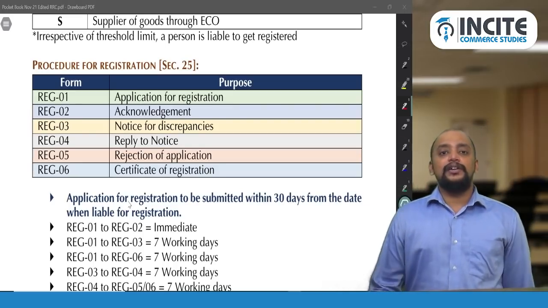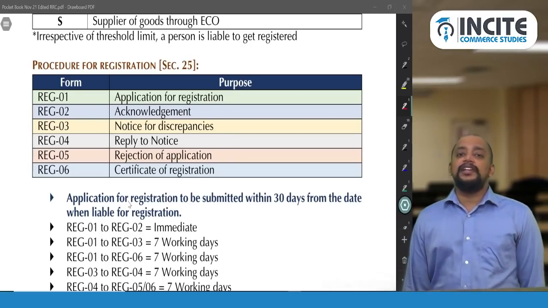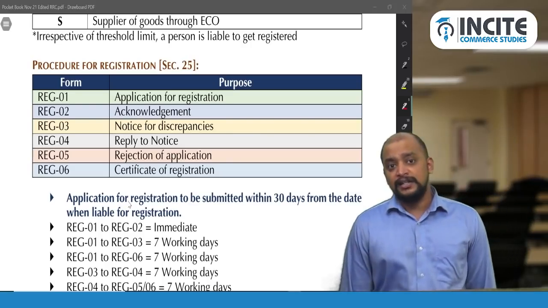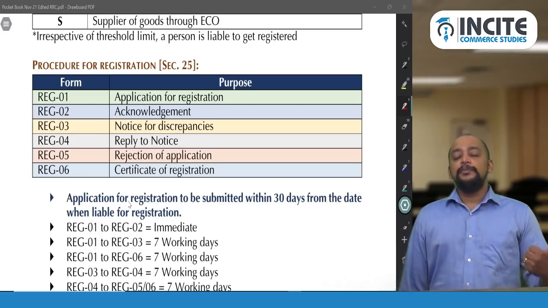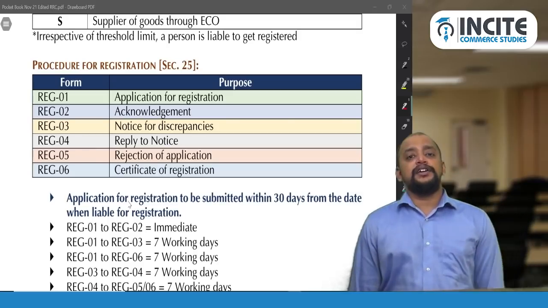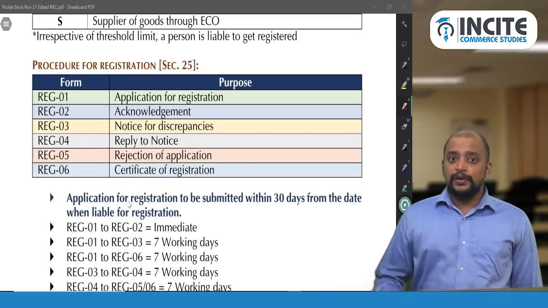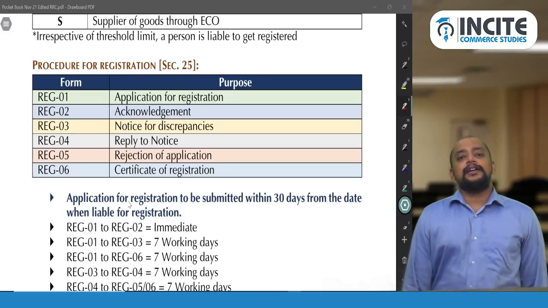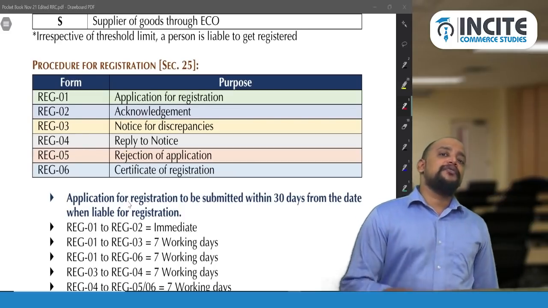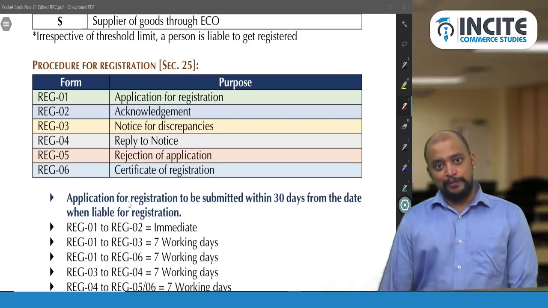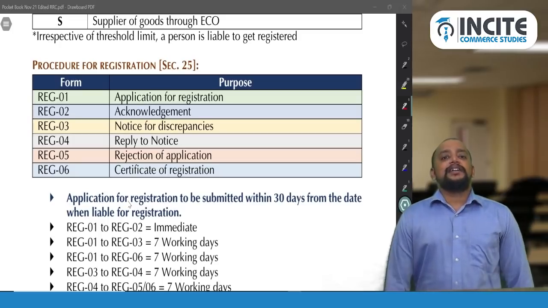Once we get the notice in REG 3, what is the time limit for issuance of the notice? Previously it was 3 working days and now it is 7 working days. So from the date of application, within 7 working days we need to get a notice. Previously it was 3 working days, now they have amended it to 7 working days. Once we get the notice, we need to give a reply to that notice, and that reply is also within 7 working days, in REG 4. From the date of receipt of notice, within 7 working days the reply should be given, and that reply should be in REG 4. And thereafter REG 5.